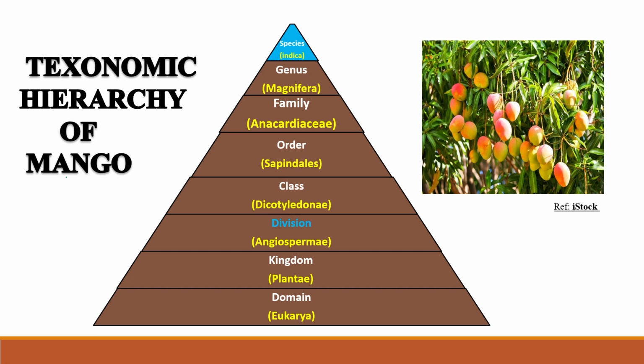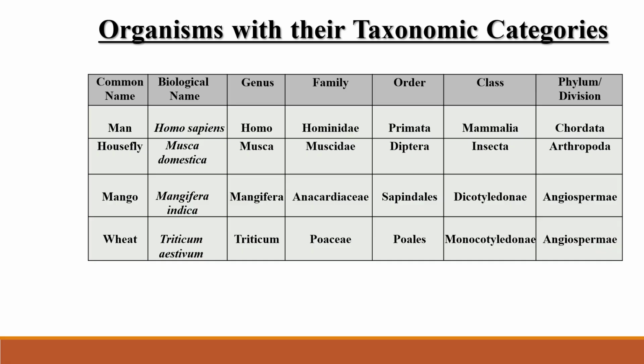Similarly, let's discuss mango as an example from the plant side. Domain Eukarya, kingdom Plantae, division Angiospermae, seed type dicot, so dicotyledonae. Order Sapindales, family Anacardiaceae, genus Mangifera, species indica. So this is how we go from less similarity to more similarity. This is the organism with its taxonomic categorization.